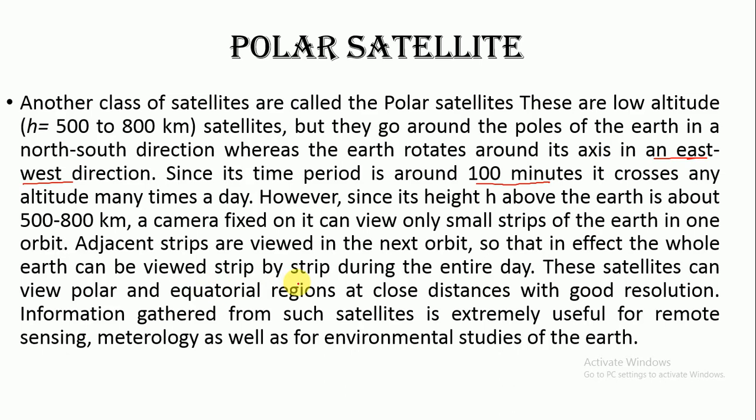These satellites can view polar and equatorial regions at close distances with good resolution. So information gathered from such satellites is extremely useful for remote sensing, meteorology, as well as for environmental studies of the Earth.